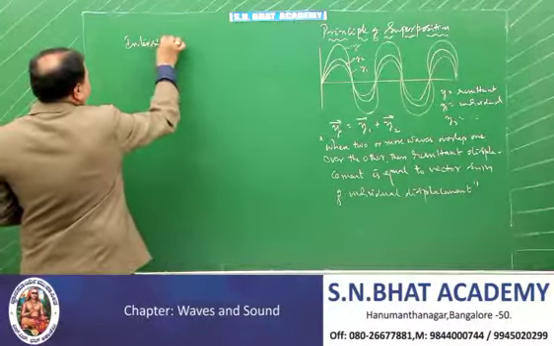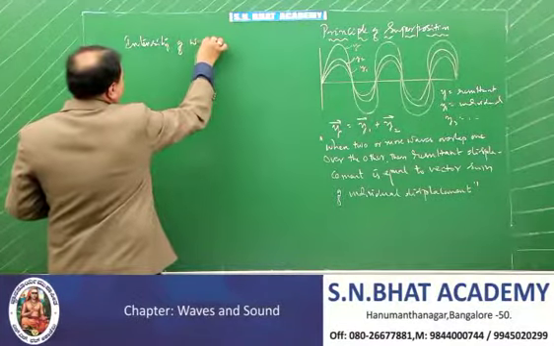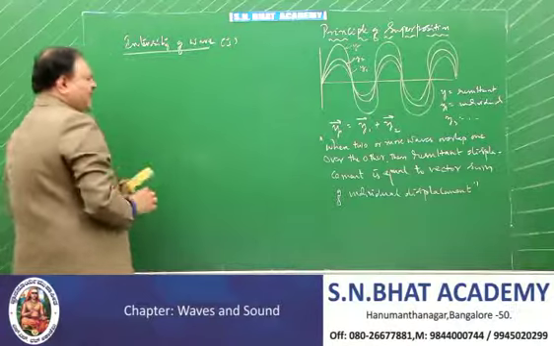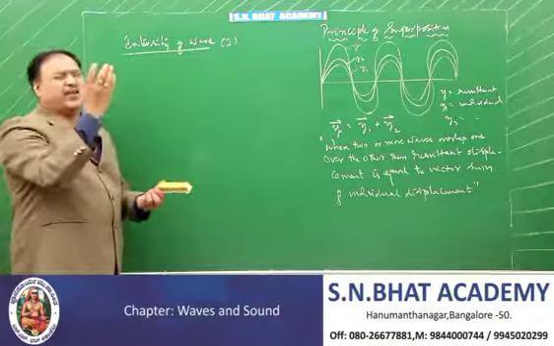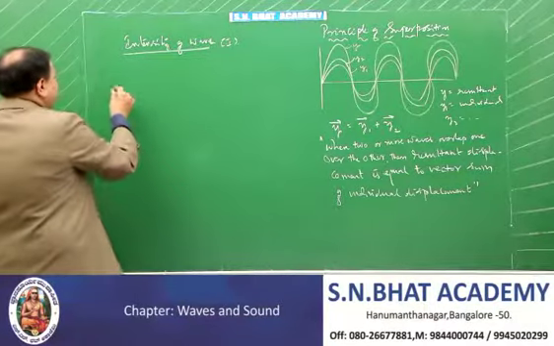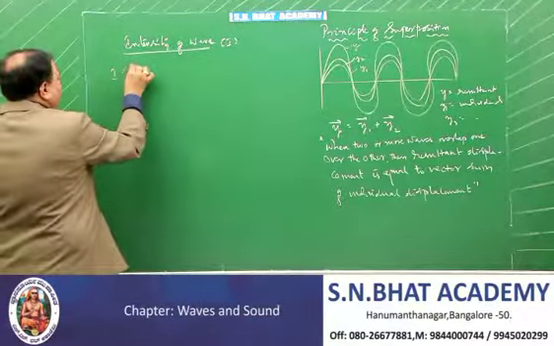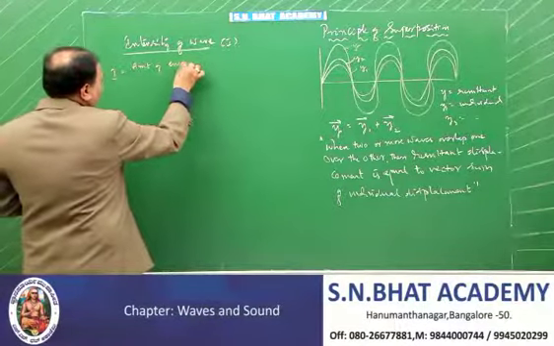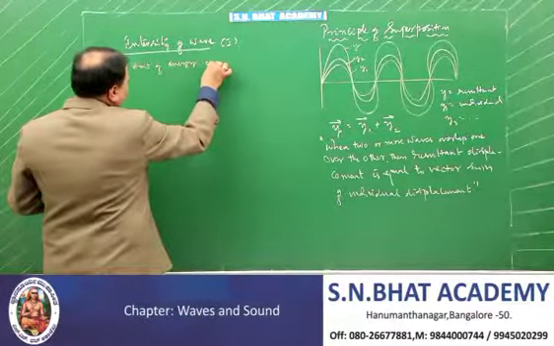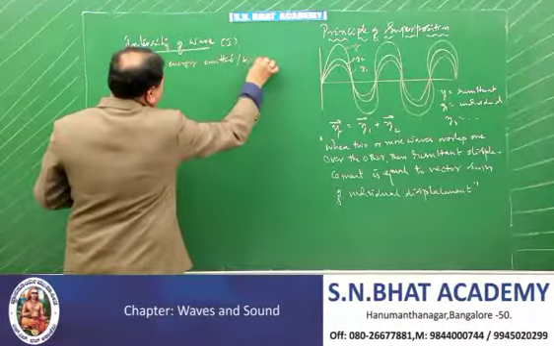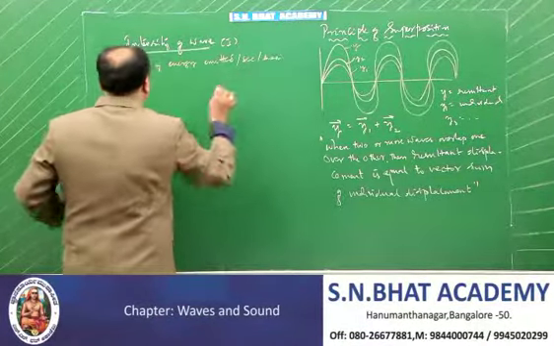See, suppose you take a light wave, if you want to ask me the definition of the intensity: the intensity of a wave is denoted by I, and it is nothing but the amount of energy given out or emitted per second per unit area of the body.